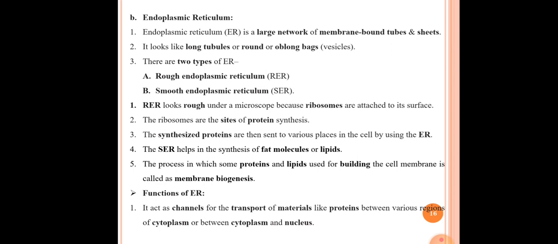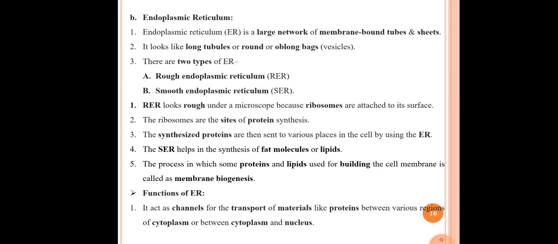The next slide, our next cell organelle after the nucleus is the endoplasmic reticulum. In the endoplasmic reticulum, the first point is that the endoplasmic reticulum is a large network of membrane-bound tubes and sheets. The second point here is that it looks like long tubules or round or oblong bags.